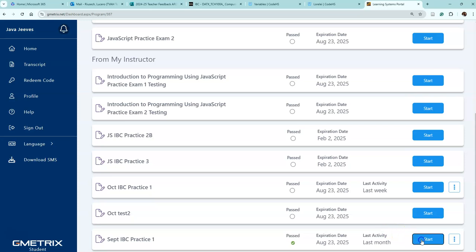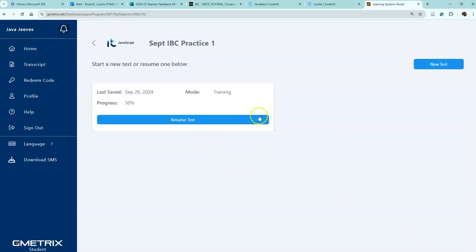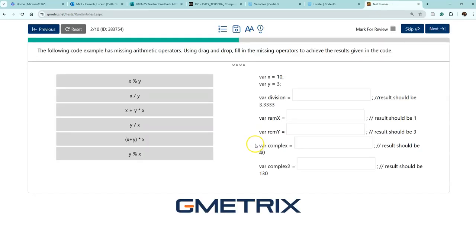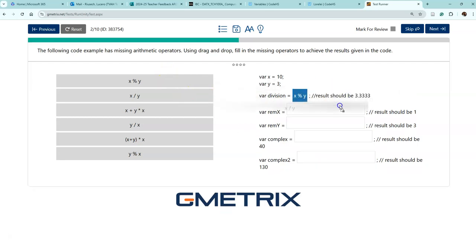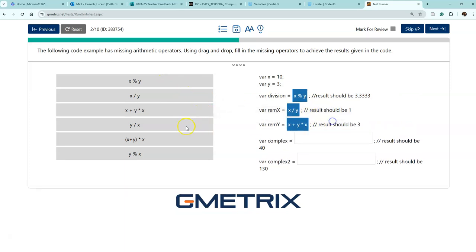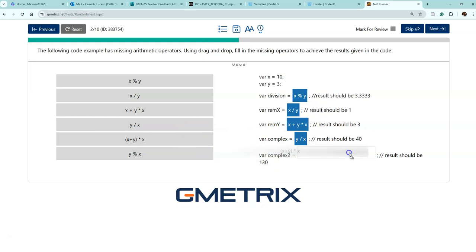Now, I have this set up in training mode because essentially when you're doing these, they are set up for you to practice. I'm not testing you on the right answers. What I'm encouraging is for you to go in here and practice and learn. So here, I'm just going to grab these, and I know that they're wrong. I'm just going to literally drag them over and get them all wrong.